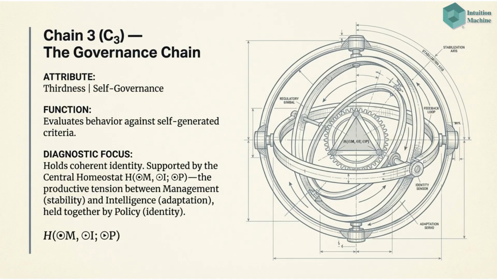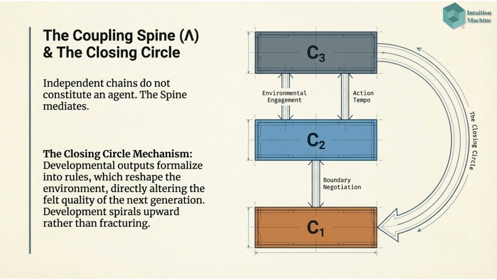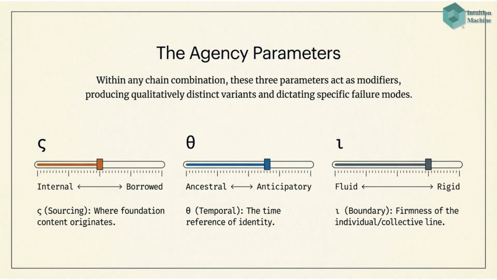It evaluates behavior against self-generated criteria and holds a coherent identity, managing the tension between stability and adaptation. Independent chains do not constitute an agent. The coupling spine mediates the chains, and the closing circle mechanism ensures that developmental outputs formalize into rules, reshaping the felt quality of the next generation. Development spirals upward. The agency parameters act as modifiers within any chain combination, producing distinct variants and dictating failure modes.